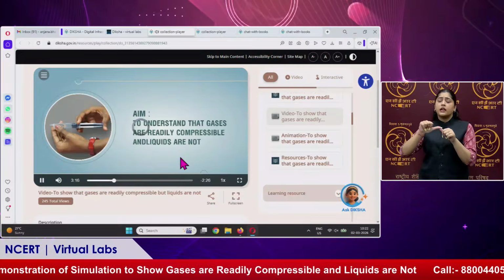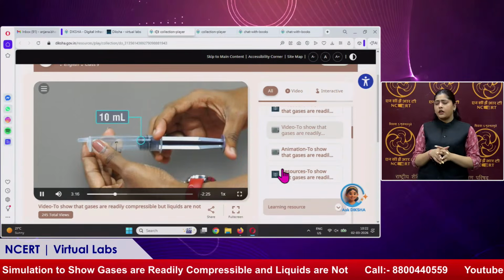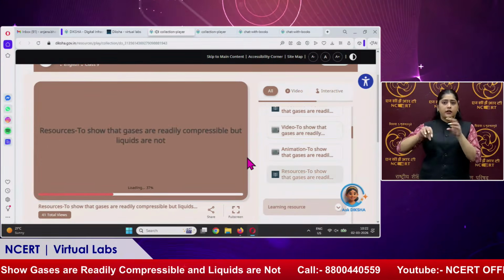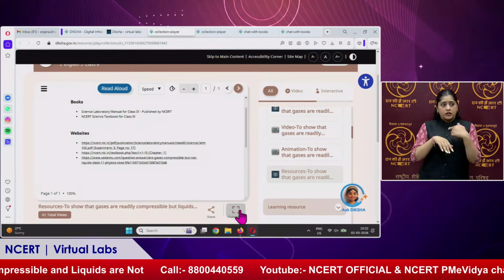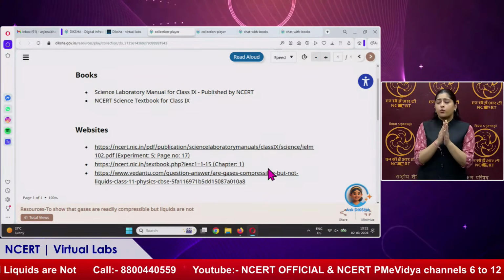Do we have some other links of study materials? Yes, you can explore under the resources panel. Okay. In resources, there are other websites and books which are recommended. Yes. Okay, got it.